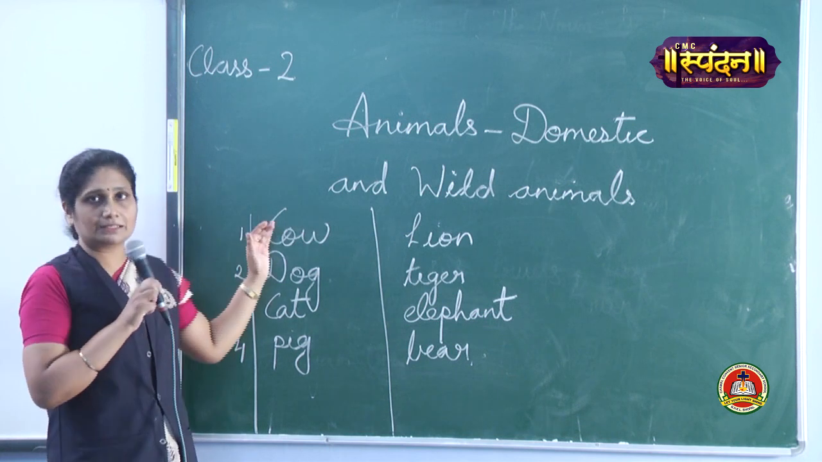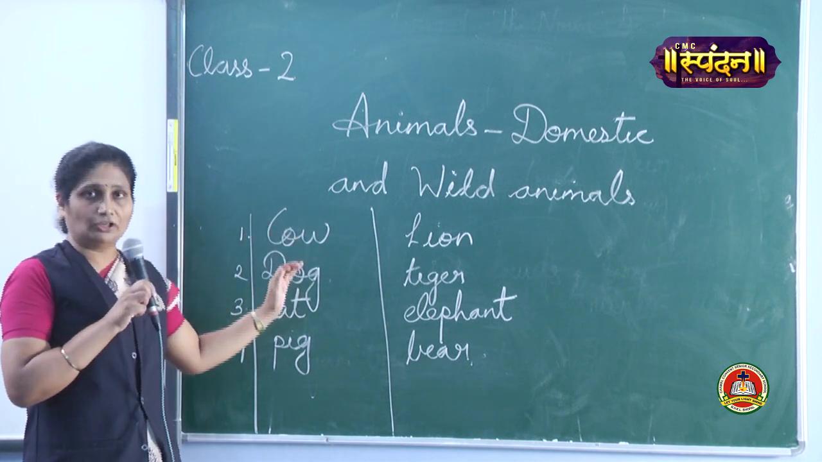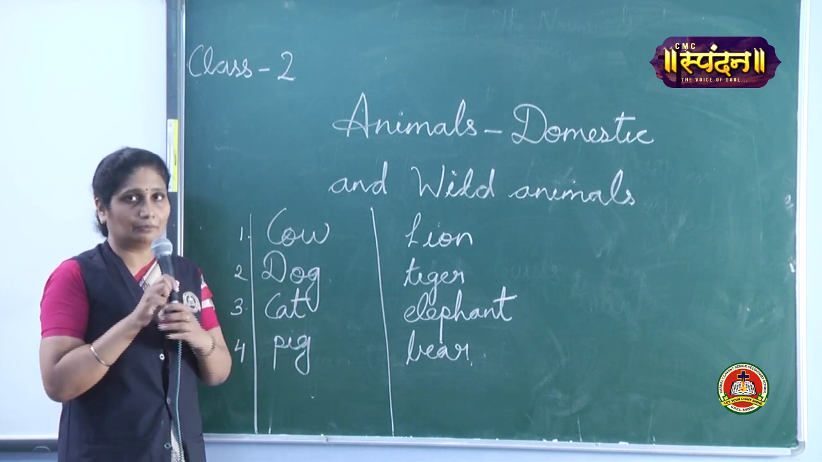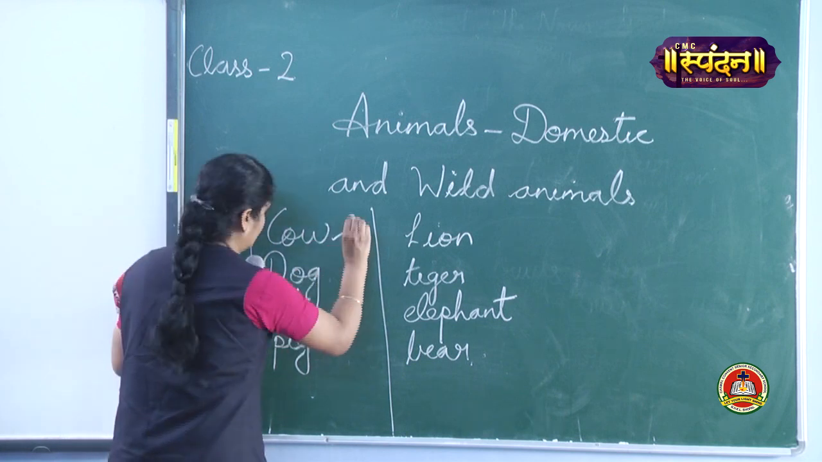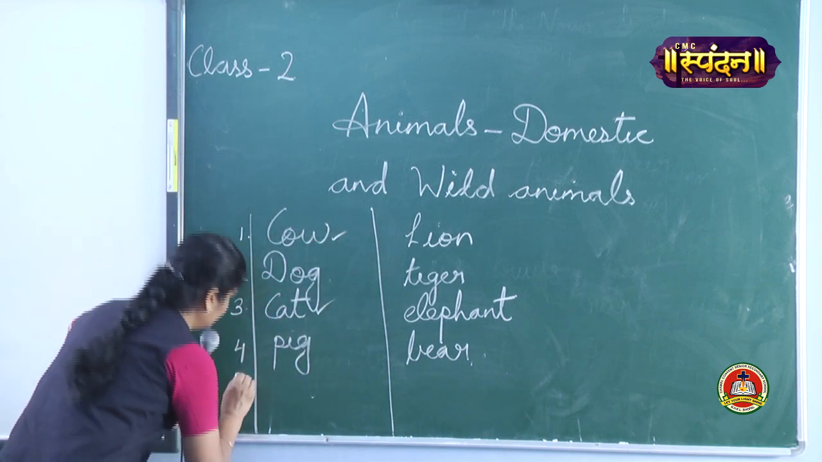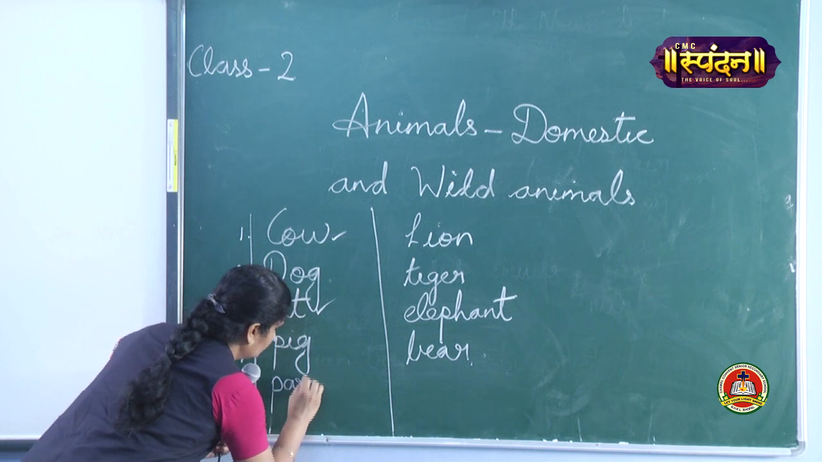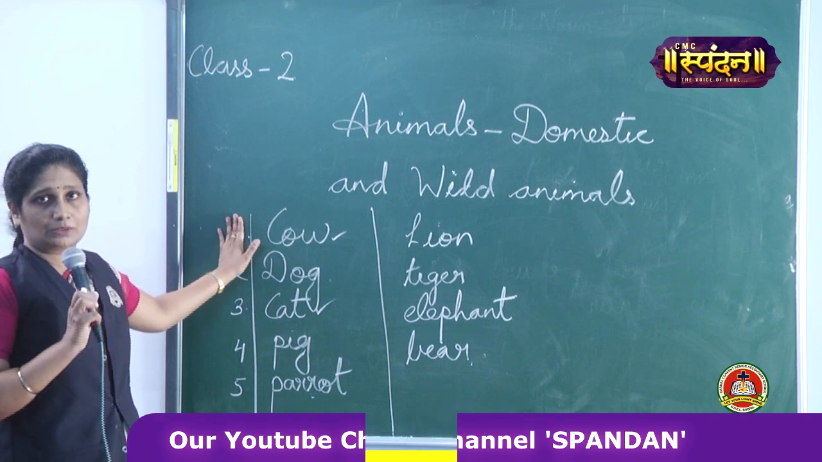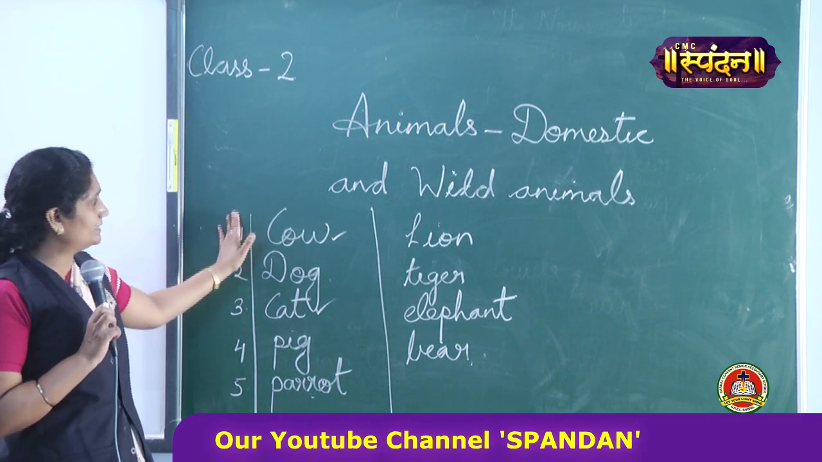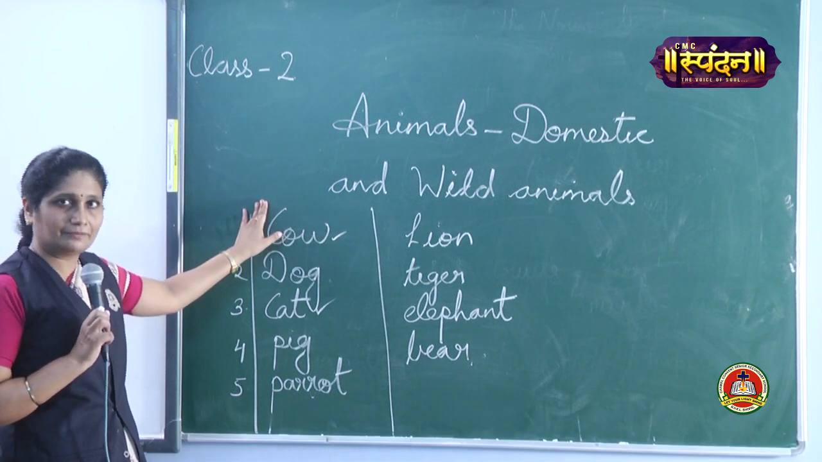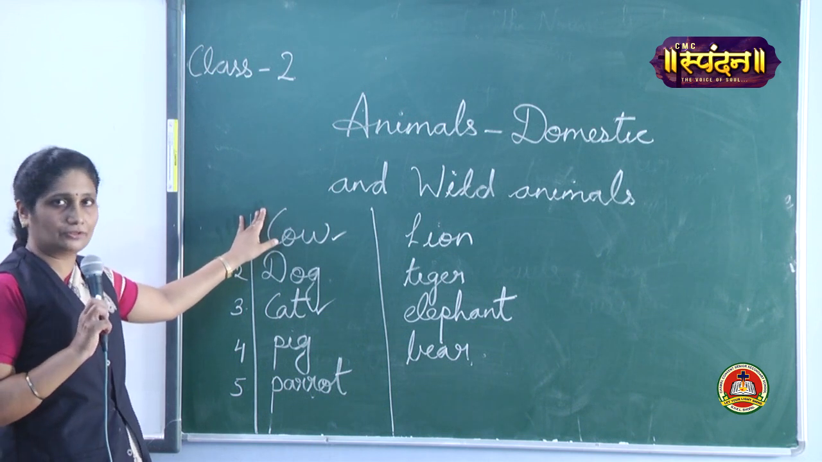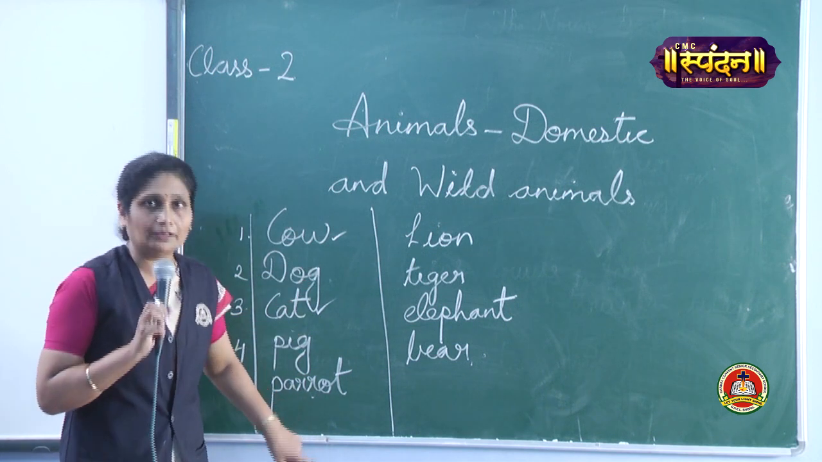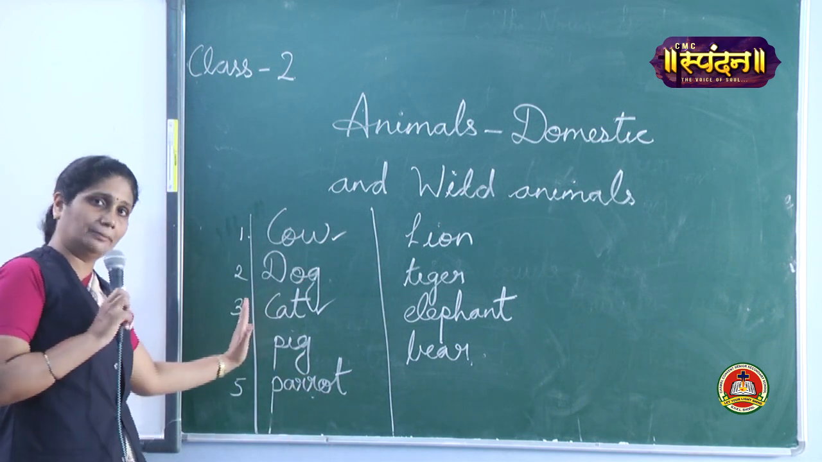Now, some of these animals are also tamed. Tamed means we keep some of these animals. What are they? Cow, we tame cow, then cat, then parrot also. So these animals which are not dangerous are called domestic animals. We tame them. We also call them pet animals.